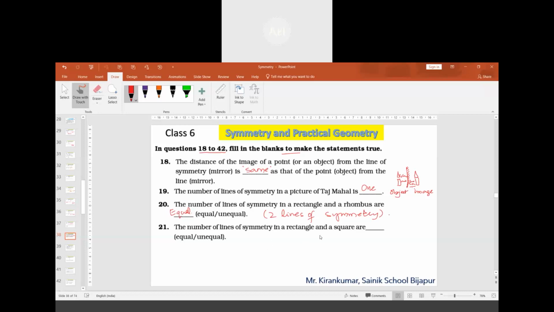Question 21. The number of lines of symmetry in a rectangle and a square are dash. Unequal, sir. Why unequal? If you consider a rectangle, there will be two lines of symmetry. In a square, there will actually be four lines of symmetry. That is what I have written. In a rectangle, there will be two lines of symmetry. In a square, there will be four lines of symmetry.